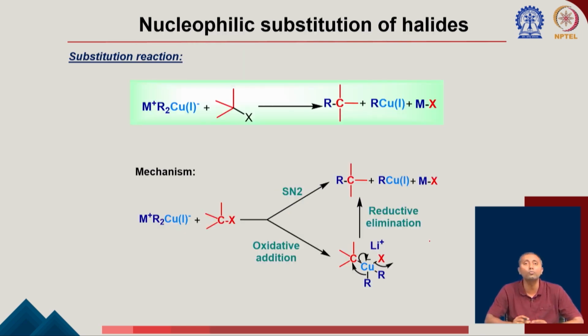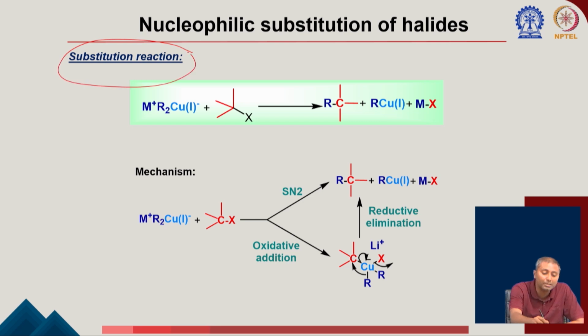So now we are going to move to the different chemistry which was done with organocopper reagents. I think this is the most important part for you, because you are going to see a lot of the questions in the exam come mostly from the reactions of the organocoppers. First thing is we are going to start with the substitution reaction. That means the question now is, if you make an organocopper, can it participate in some sort of SN2 reactions?